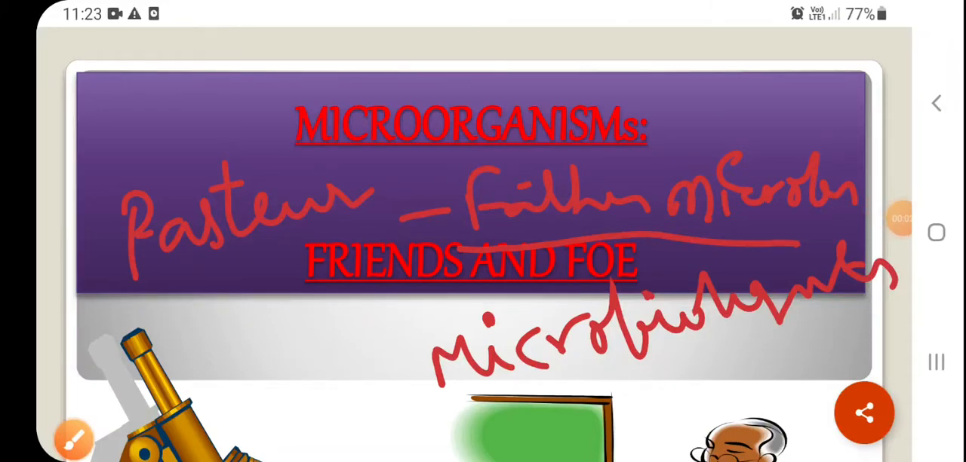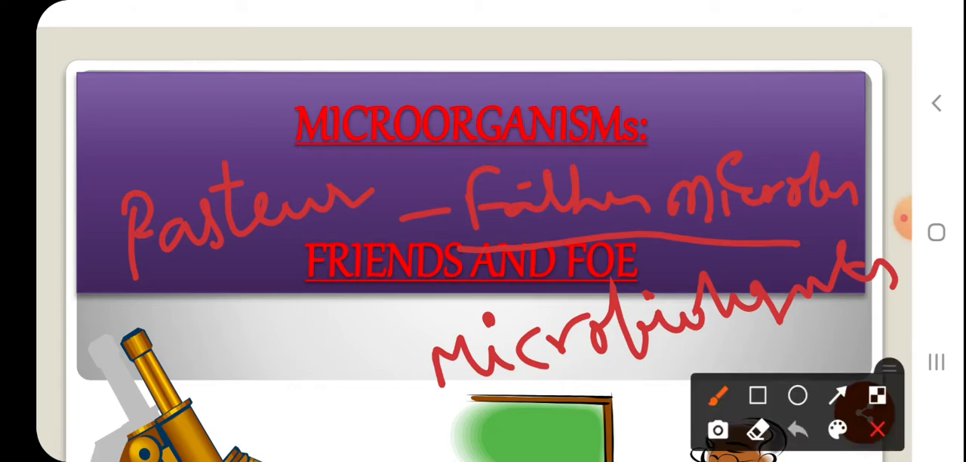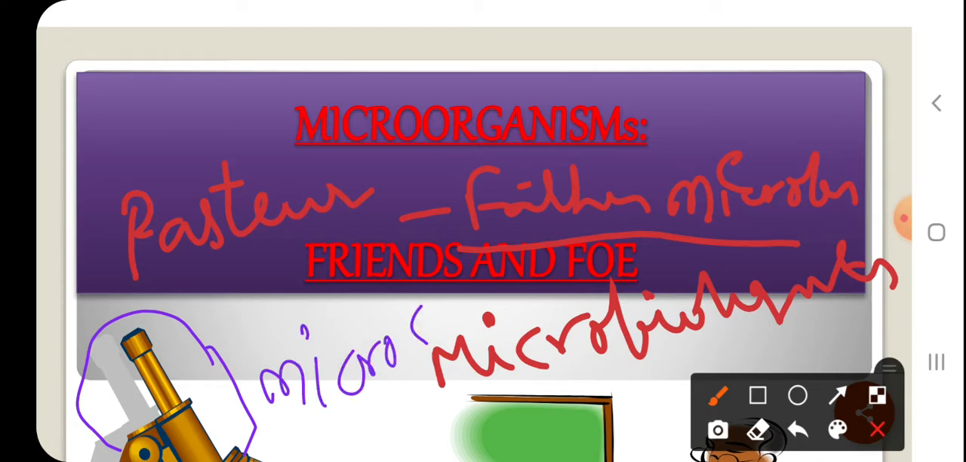Yes, Namaste children. Welcome back to another session of our chapter Microorganisms, Friends and Foe. So in this particular chapter, in our last class, we understood that microorganisms are those which are very small in their structure and cannot be seen with the naked eye. So we must use a device called a microscope if we want to observe them.